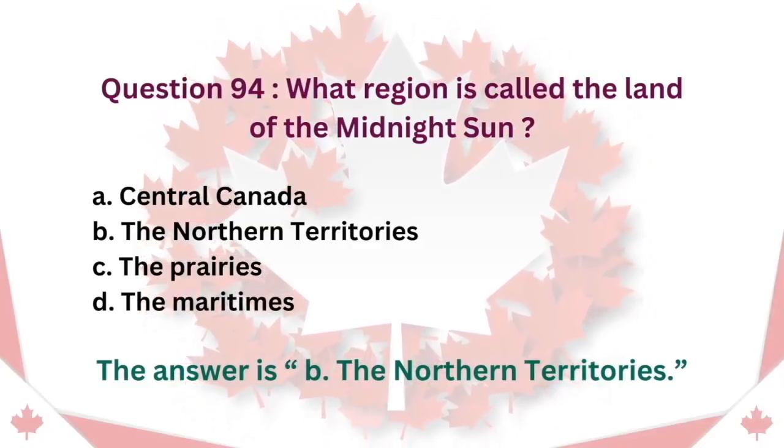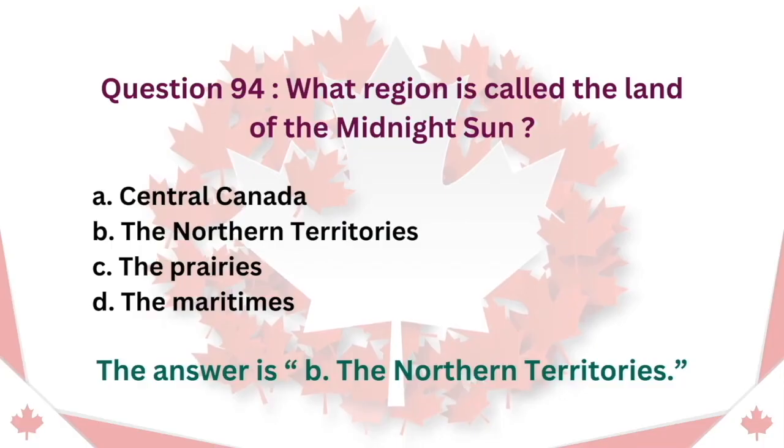Question 94. What region is called the land of the midnight sun? A. Central Canada. B. The Northern Territories. C. The Prairies. D. The Maritimes. The answer is B. The Northern Territories.